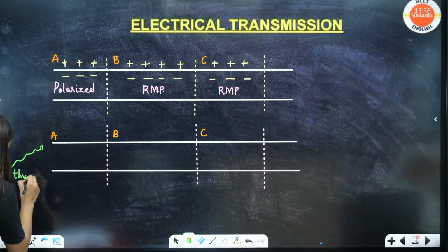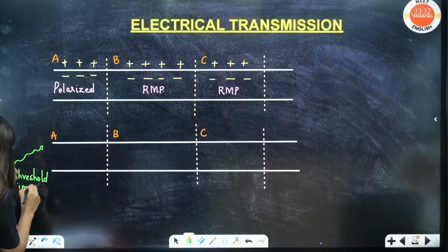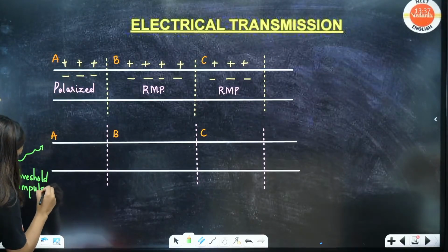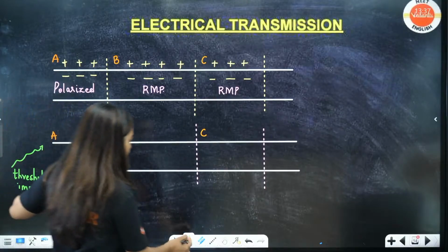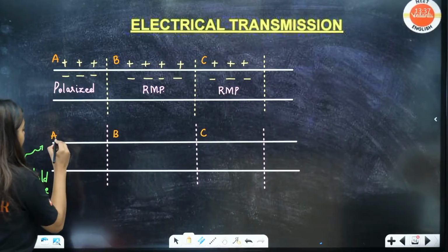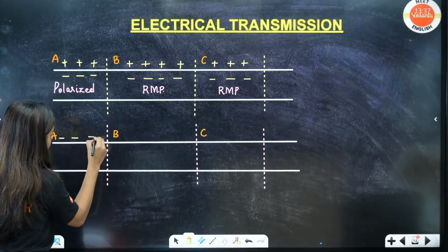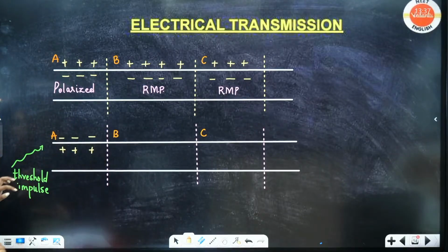Threshold impulse. If it is not threshold, then it cannot change the resting potential. Threshold impulse has come. What is going to happen in A? Can anyone think and tell me? Obviously, if an impulse is coming, definitely a change of signs is going to happen. Outside is going to be negative and inside is going to be positive.